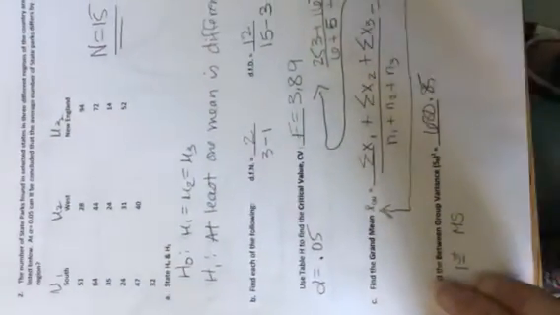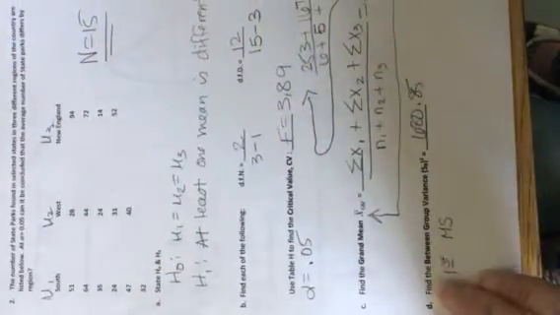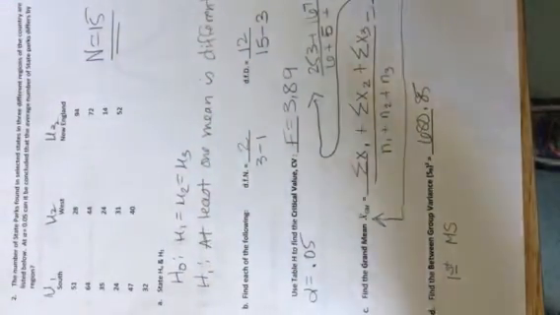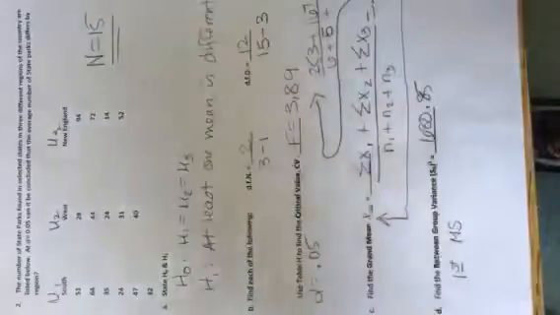Here's page, this was number 2, this was an ANOVA test. Anytime you have 3 sets of data, it's an ANOVA test, and notice I just labeled my 3 sets of data up here instead of putting south equals mu1, northwest equals mu2. Instead of putting them in a separate place, I just labeled them up there. There's your H1 and H2. Remember, the ANOVA test will tell you whether they're all equal or at least one of them is different, but it will not tell you which one is different. You put them in your 3 lists, you go to the ANOVA test, and all this information should pop up.